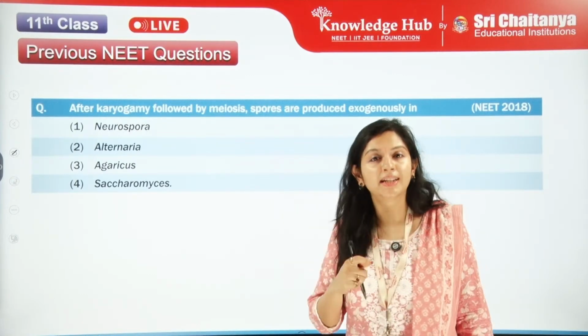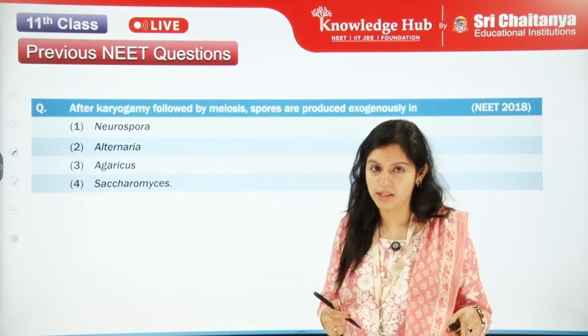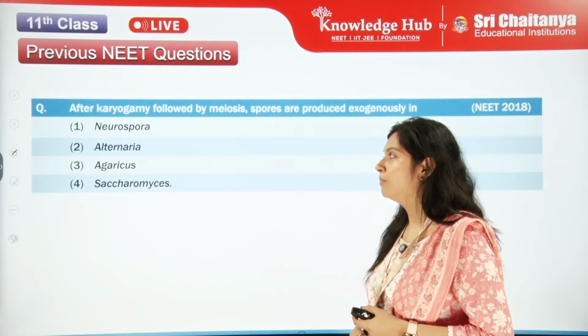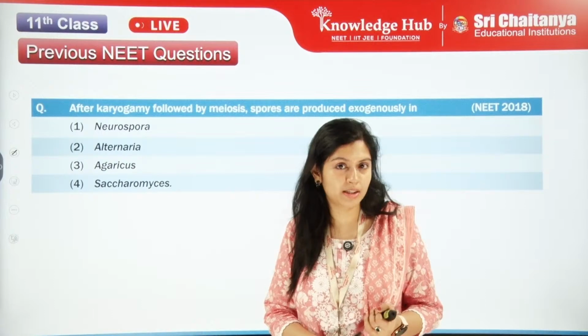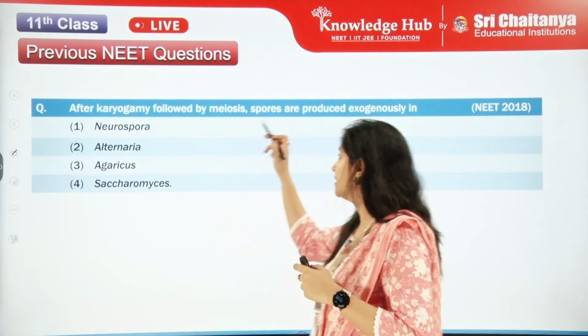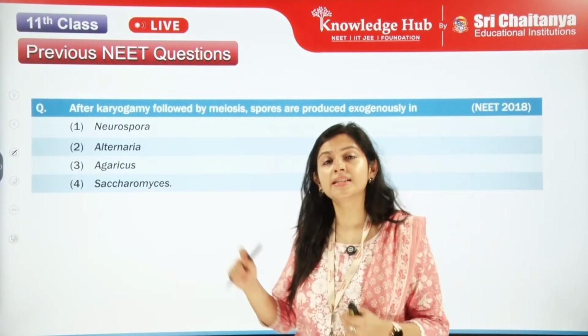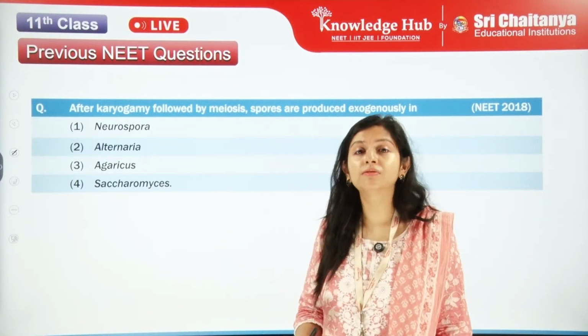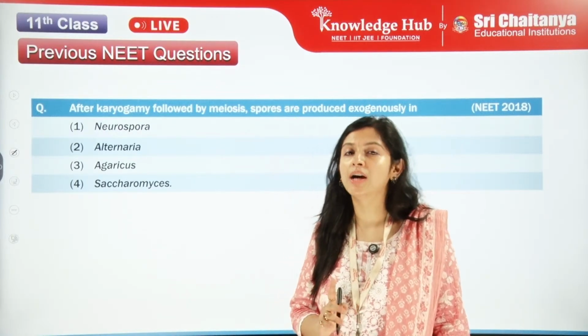Next one is Alternaria. After that, it is the Agaricus, and then we have the Saccharomyces. A few belong to different groups: Phycomycetes, Ascomycetes, Basidiomycetes, all these groups. So this is the characteristic feature of which group? You have to look and you have to answer.